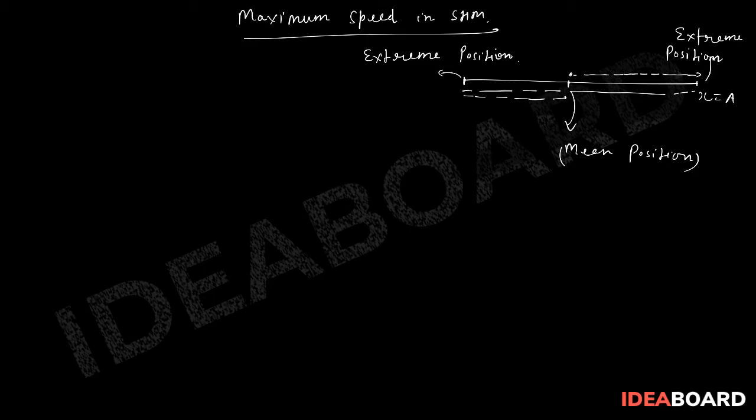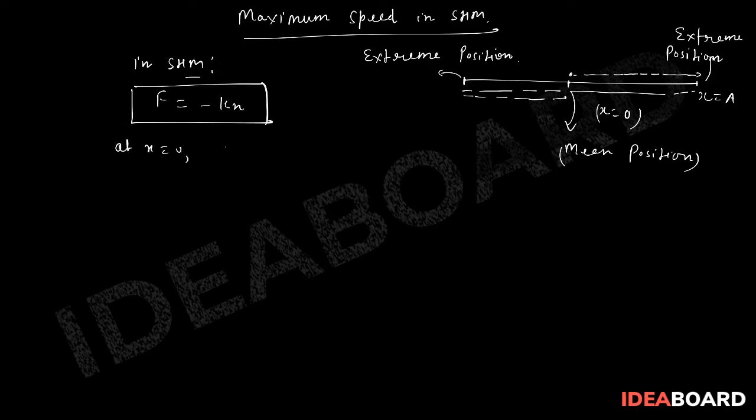Now understand, suppose that this position is the mean position, that means x equal to 0. Basically what I want to say is, in SHM, force is equal to minus kx, we know that, right? So at x equal to 0, F will be equal to 0. That means when the particle is passing through this position, there will be no force. And of course at the extreme position, the particle has to instantaneously stop. So its velocity will be 0 instantaneously, and then it changes direction and comes back.